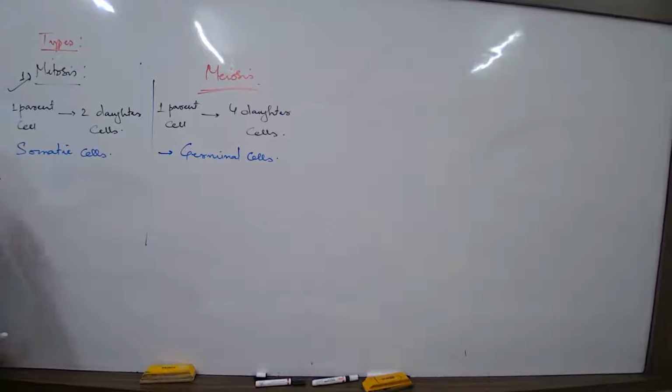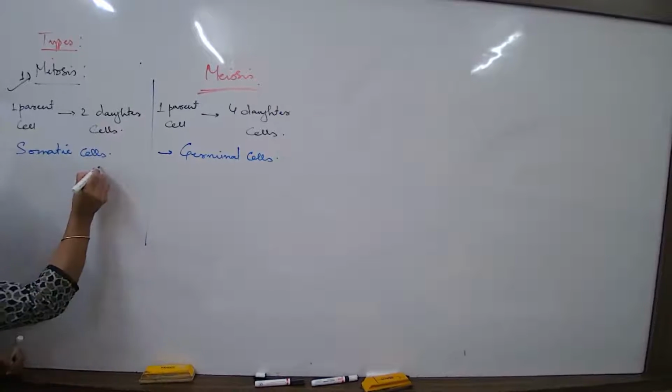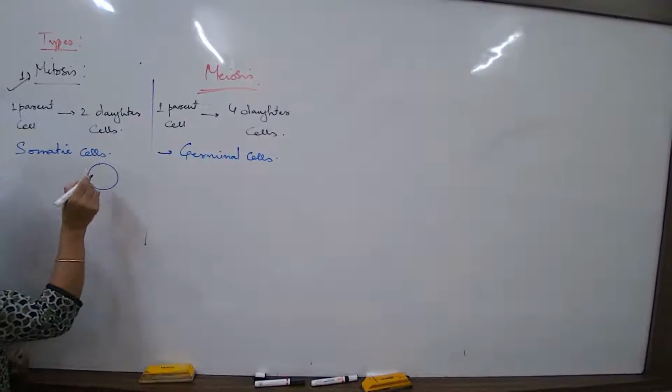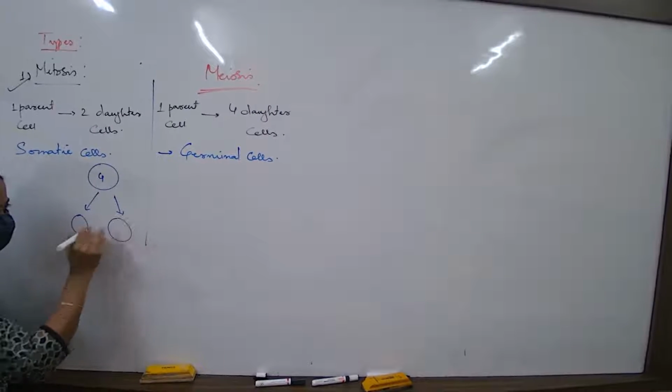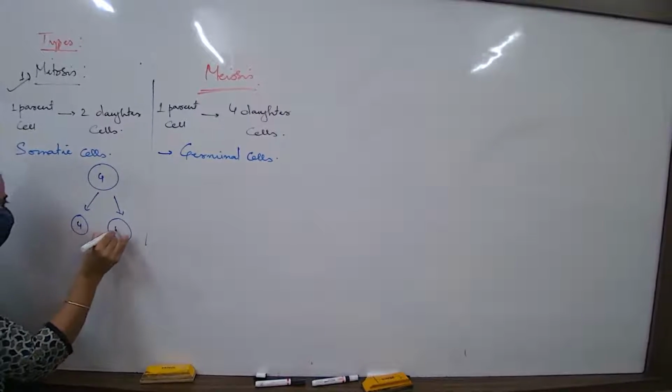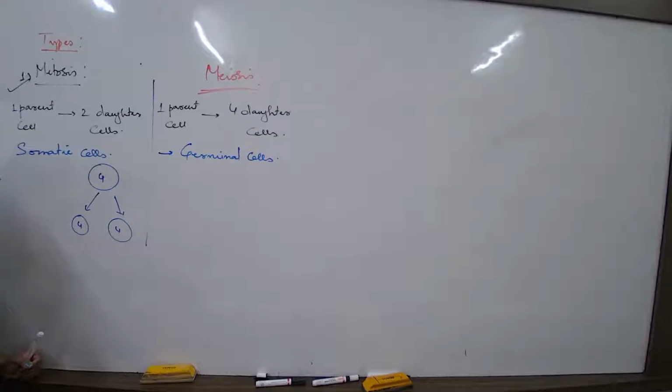One more very important difference we have to always remember is the chromosome number. Now, this is a cell. Inside the nucleus there are 4 chromosomes. You know the concept of chromosomes now. If it is the concept of mitosis, the cell divides into 2 daughter cells and both the daughter cells have got 4 chromosomes each, whatever the method we learn later.